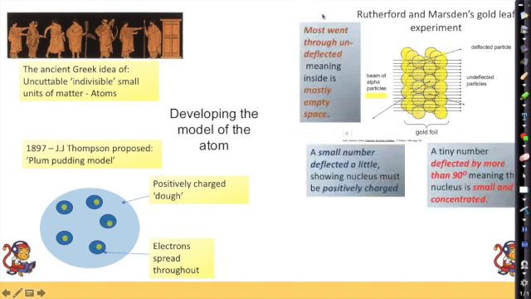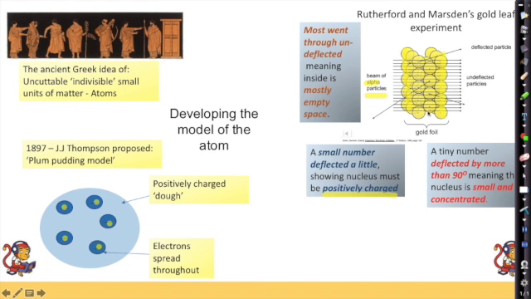So what does this tell us? Well, most went through undeflected, if we look at these atoms here, meaning that it's mostly empty space inside an atom, 99% empty space. The small number that deflected a little bit tells us, because alpha particles are positively charged, made of 2 protons and 2 neutrons, that the nucleus must be positively charged. Otherwise they would have been attracted towards it, but instead they were deflected a little bit.